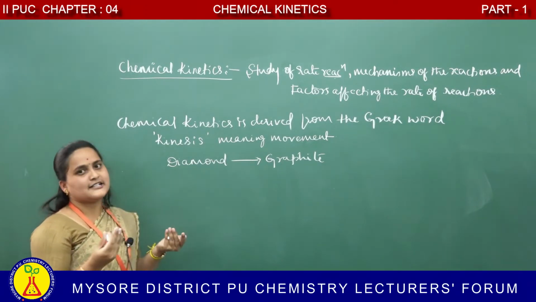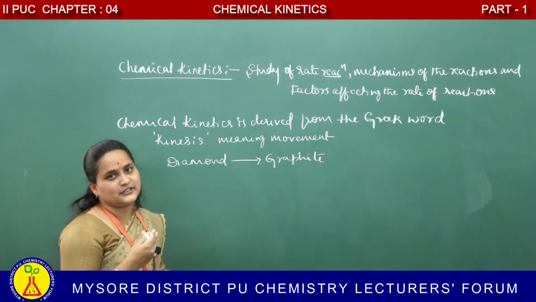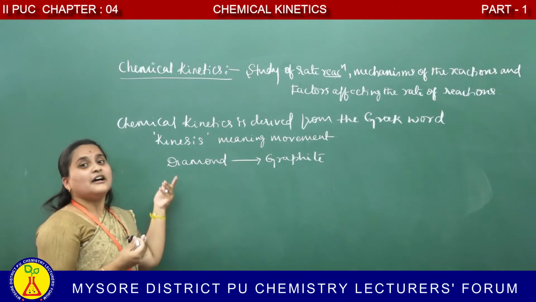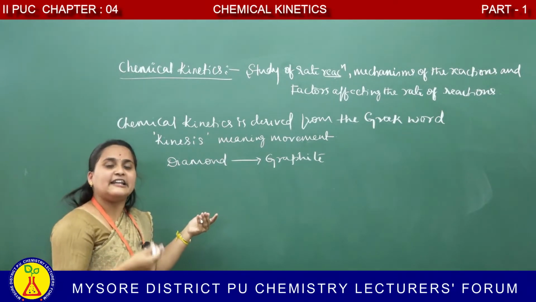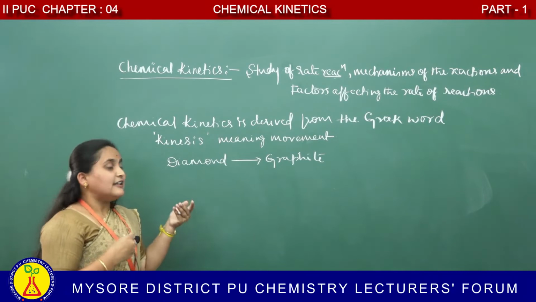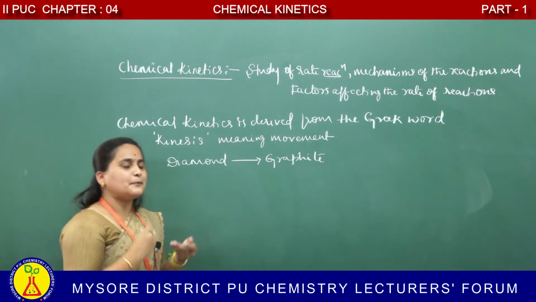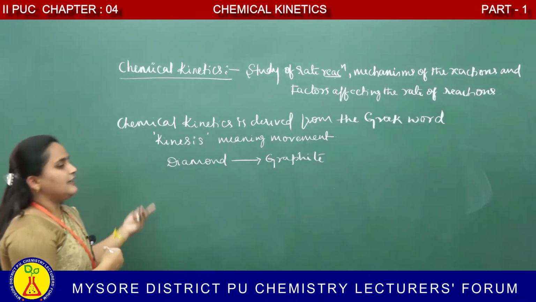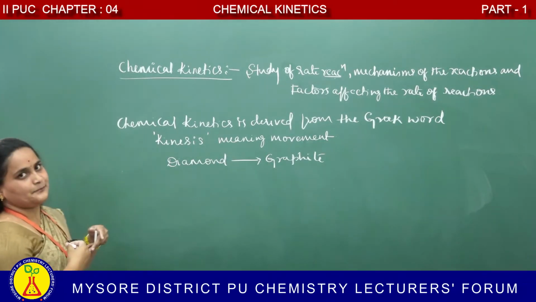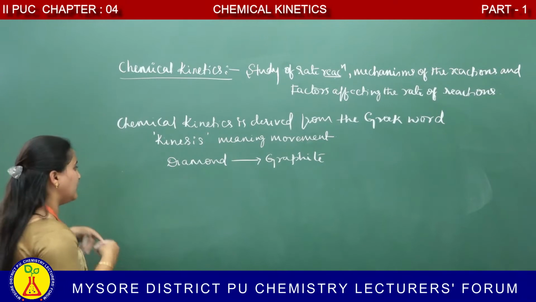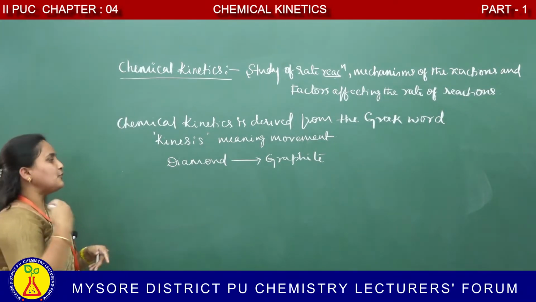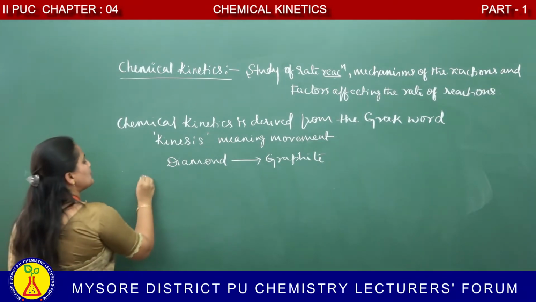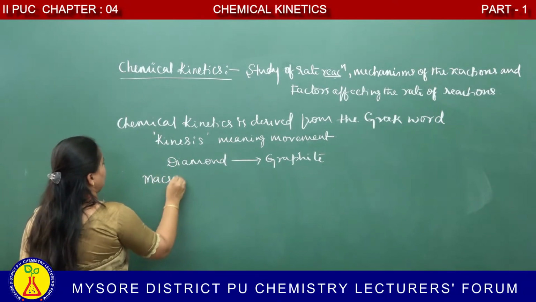Thermodynamics data indicates that diamond can be converted into graphite, but the conversion rate in reality is very slow. That change cannot be perceptible at all. Therefore, most of the people think that diamond is forever. Kinetics, we have to study at macroscopic and microscopic level.